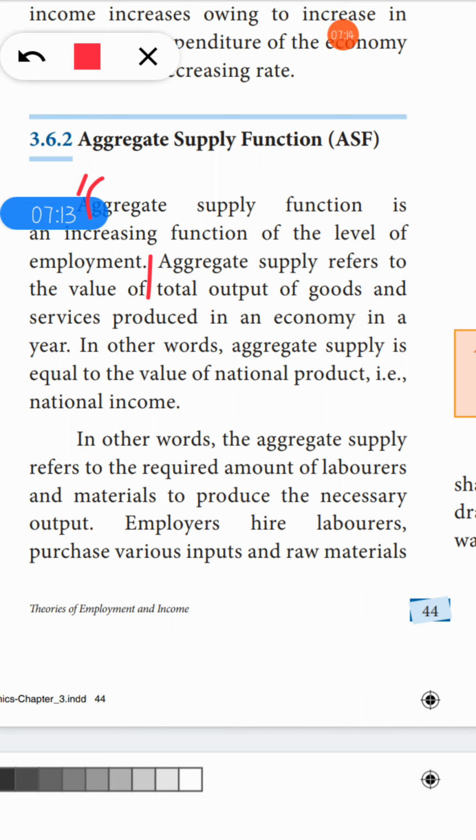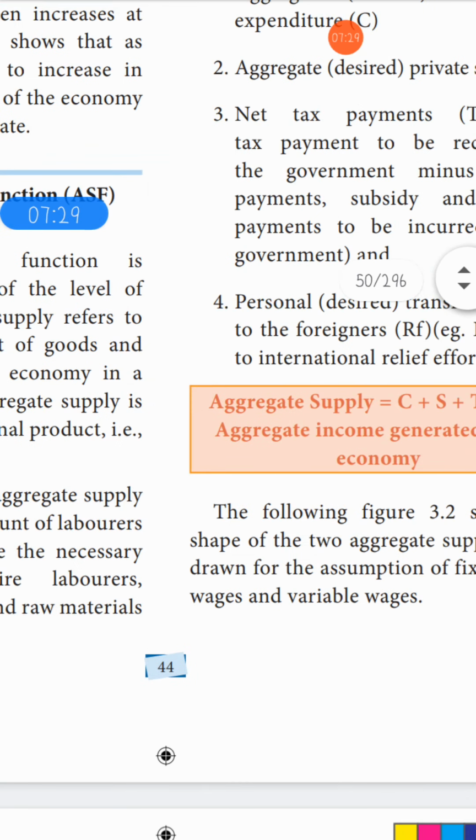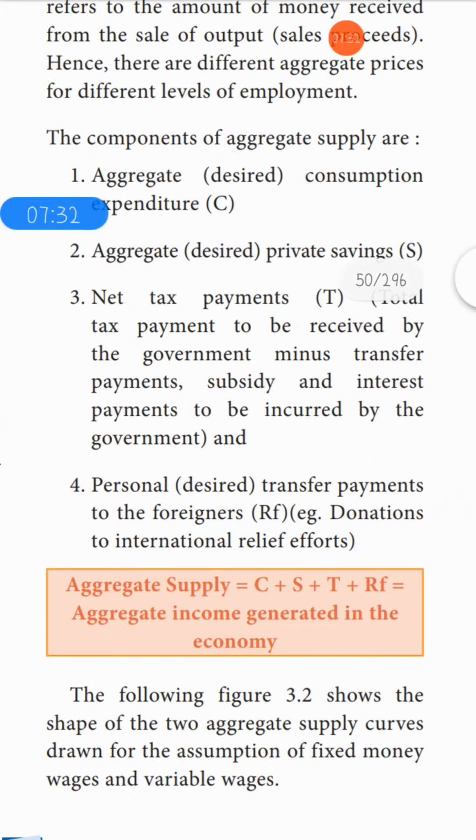This is your first point, and your second point, aggregate supply refers to the value of total output of goods and service produced in an economy in a year. So first you will write what is aggregate supply, and then you write the components. First write the meaning of aggregate supply. Write what I gave you all, what I marked for you all.